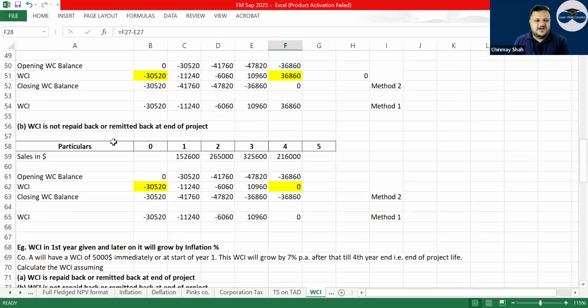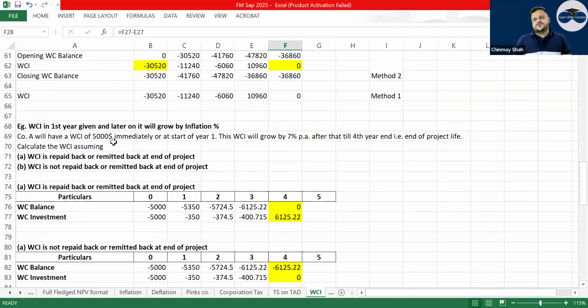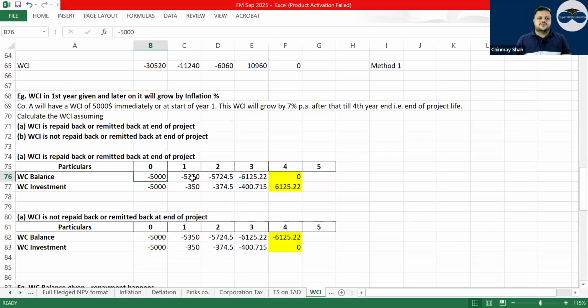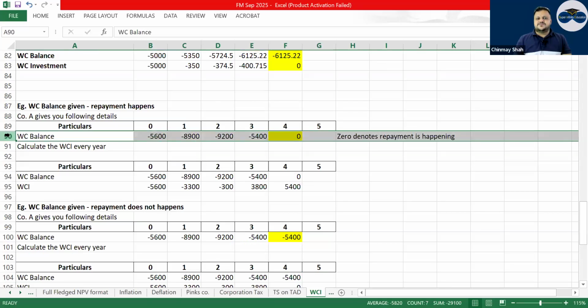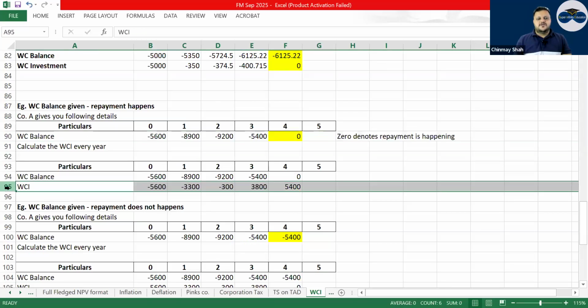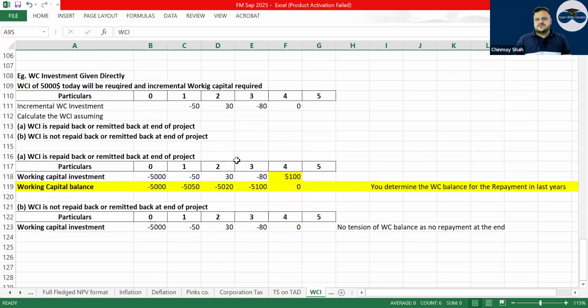I don't think that AFM part is that much important. But first year is given and later on it grows by the inflation rate. First year 5,000, it grows by the inflation rate. They will give the inflation rate. And then at the end, whether it is remitted back, then get back the money. Not remitted back, put it 0, go ahead. Every year it will grow by the inflation percentage. Then repayment happens. At times balance is given to you and you are told to find working capital investment. That is also okay. Then working capital investment given direct. These are the 3-4 methods by which working capital comes in.